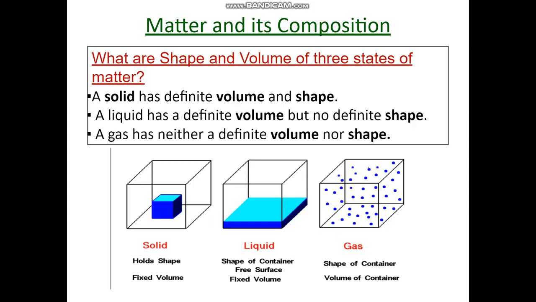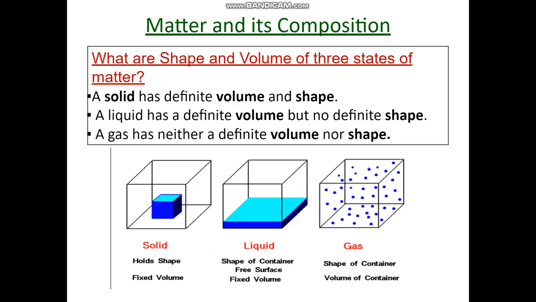Now we will discuss what are the shape and volume of the 3 states of matter. A solid has definite volume and shape. This is so because the molecules are so tightly held that they cannot move closer to or away from their position. A liquid has definite volume but no definite shape. The molecules in the liquid are not so tightly held as in the case of solid, so they can slip over one another.